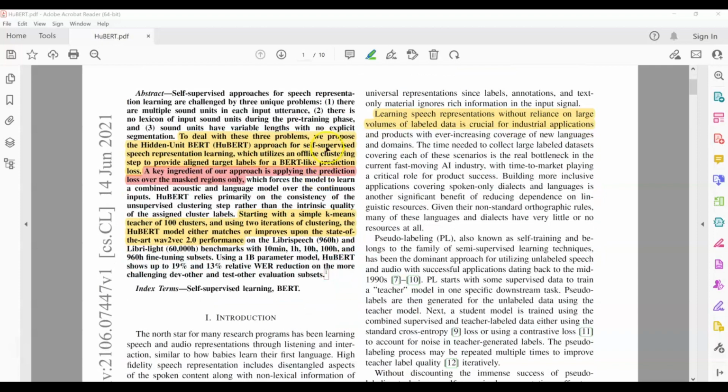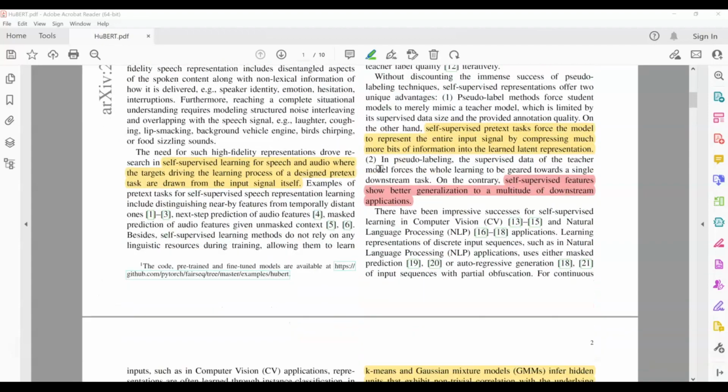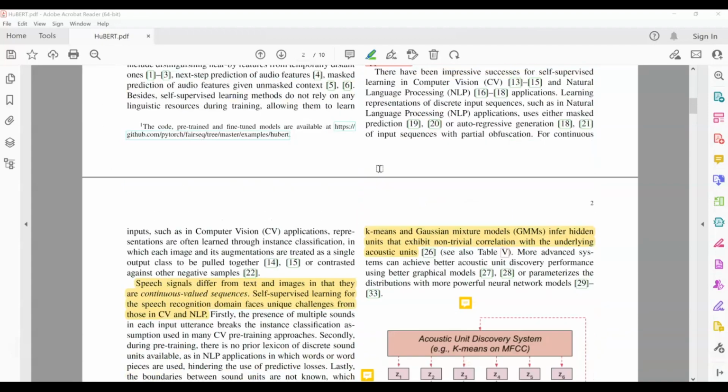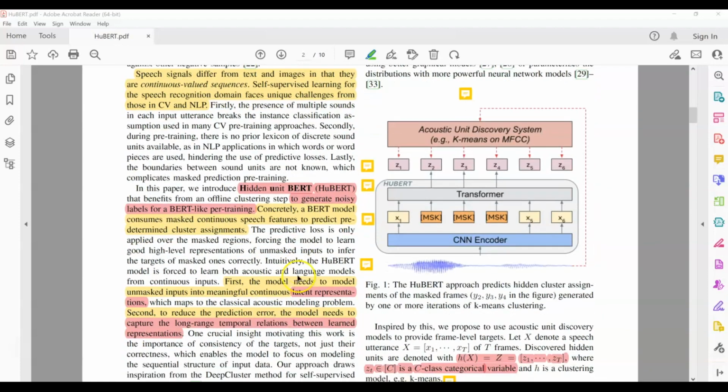Once again, the authors propose the Hidden-unit BERT approach for self-supervised speech representation learning, and they show that this method either outperforms or matches the performance of other state-of-the-art models such as Wav2Vec 2.0. So let's dive into the model directly, and then maybe we'll come back and review some of the points that I've highlighted here. Okay, so this is the model.